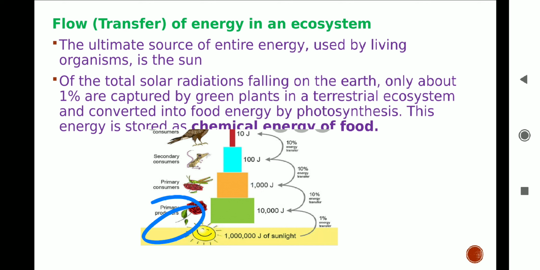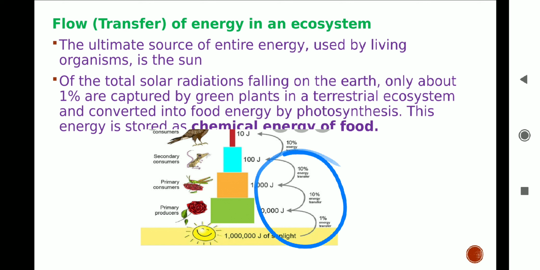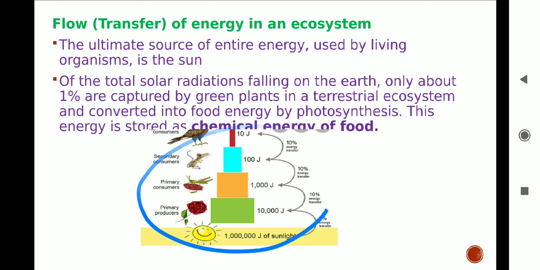They utilize only 10% of this energy for metabolic activities like respiration, transportation and growth. The remaining 80 to 90% gets lost as heat. From the chart, we can conclude that the amount of energy gradually decreases while moving through each trophic level.